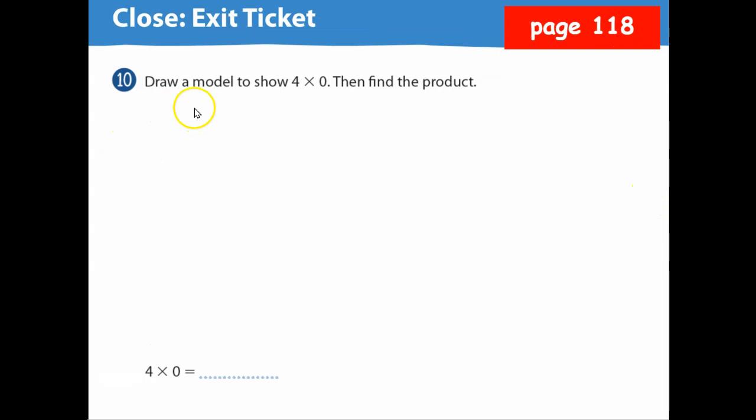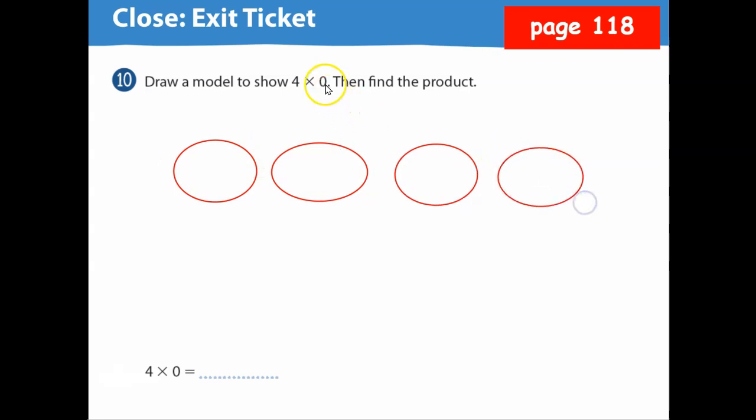It says draw a model to show 4 times 0, then find the product. So the first number tells me how many groups, right? So how many groups am I going to need? 4. The second number tells me how many in each group, right? So how many in each group? 0. Do I have to do anything else? No. That's it. I'm done. That's what you should have, right? Then it says to find the product. So 4 times 0 is 0.